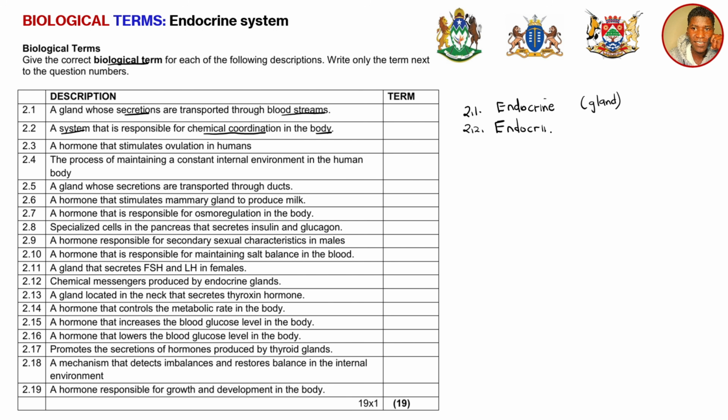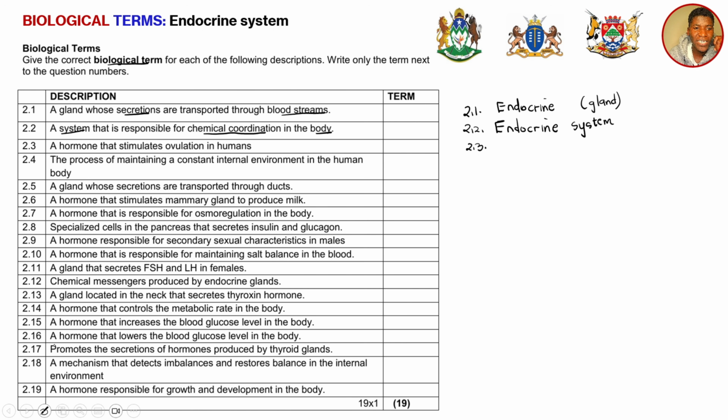So the endocrine system is the one that is responsible for regulating chemical processes through hormones.